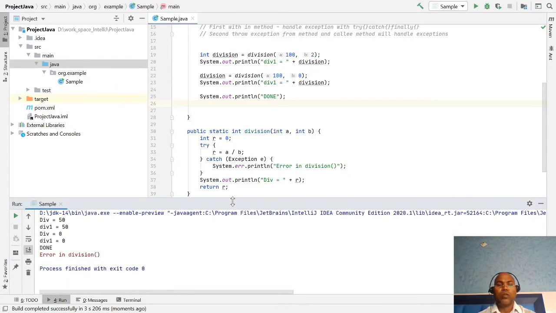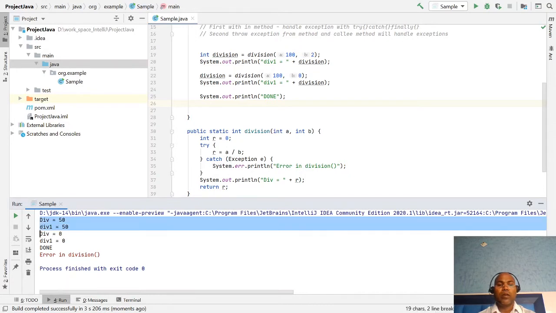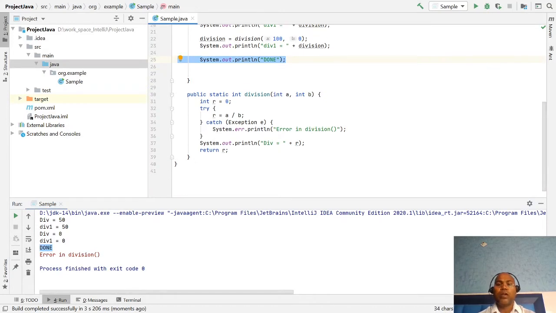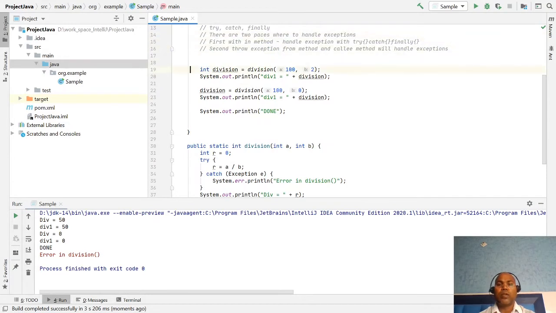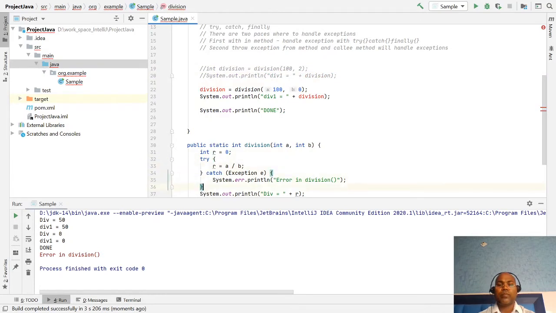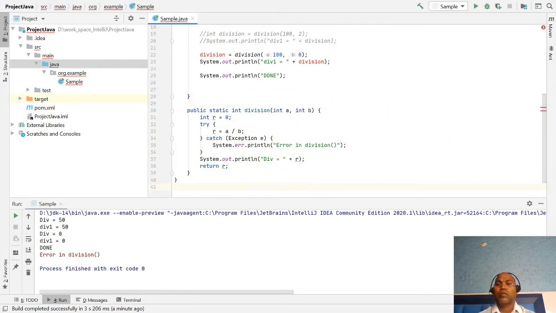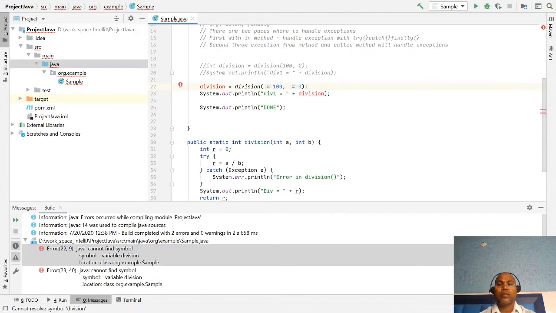So here you notice that the division is also done, and in parallel you notice the error in the division method also. Okay, so let me just comment this out so that multiple logs do not come. Okay, if you run it.